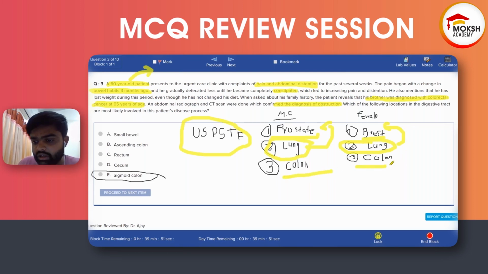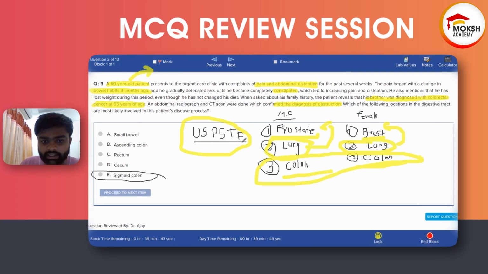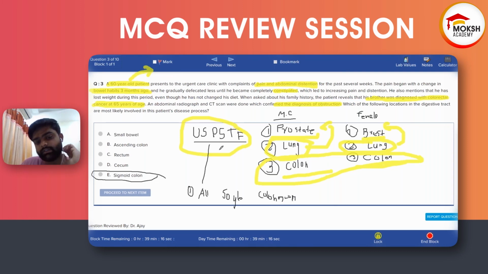So what can be done with this third most common cancer? The US government has the USPSTF, the Preventive Services Task Force, which came up with the regulation that all adults at the age of 50 years should do a colonoscopy. All adults at 50 years of age should do a colonoscopy.